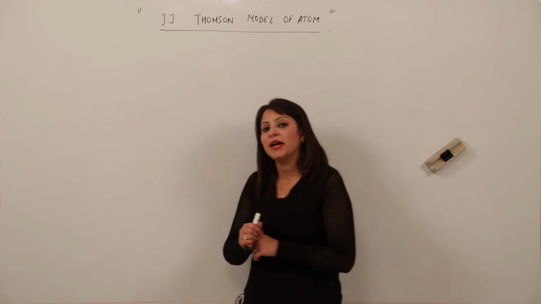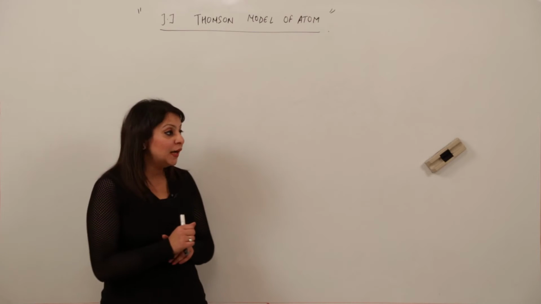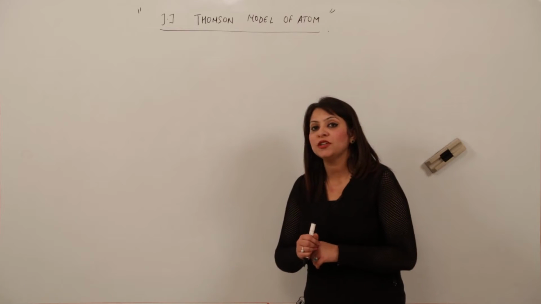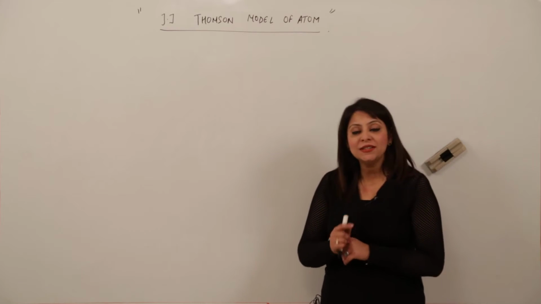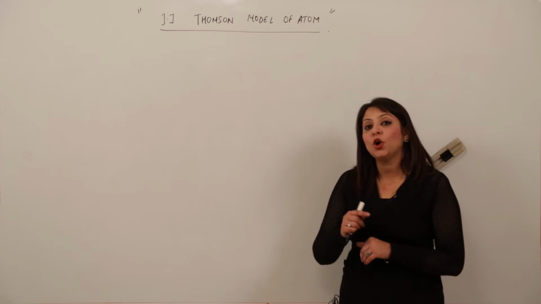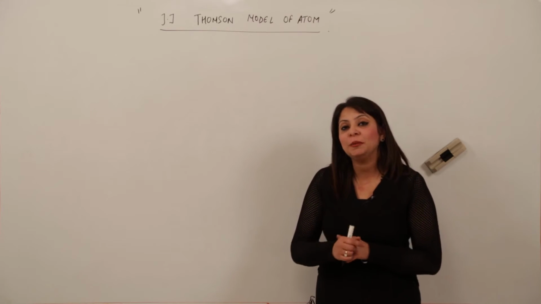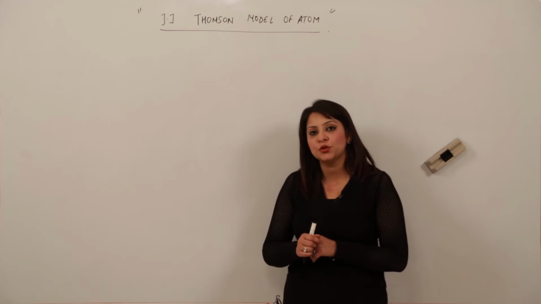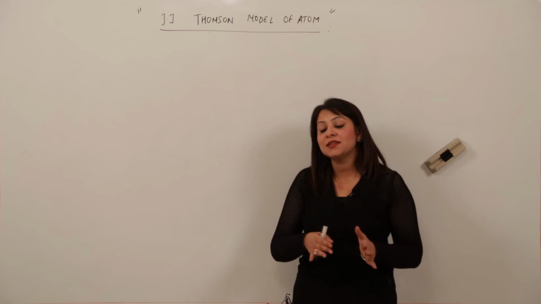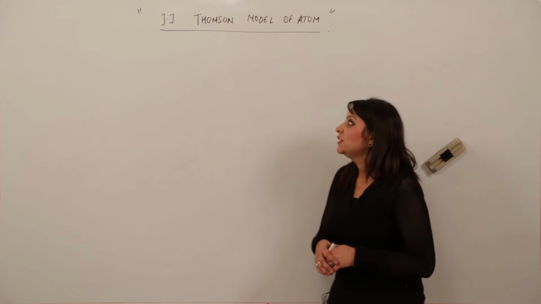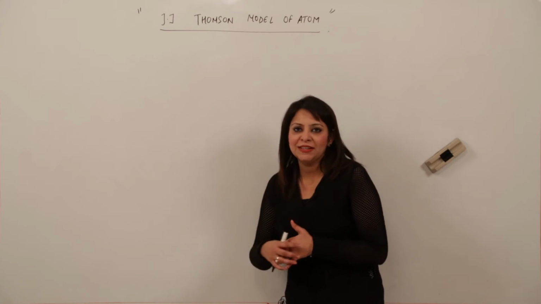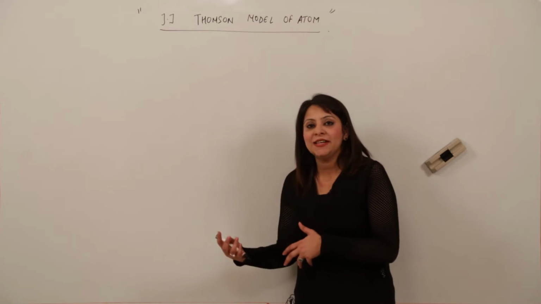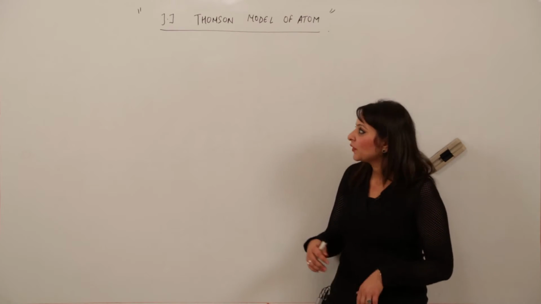So many scientists were trying to find out the structure of an atom, but the first volunteer was J.J. Thomson. So keep in mind that J.J. Thomson was such a volunteer that he made the first attempt to discover the structure of atom, and also the first attempt to discover the subatomic particle, that is electron. As I told you before, the subatomic particles electron, proton, neutrons were discovered, but the first discovery was done by J.J. Thomson. He somehow failed to explain the structure, but still he made the first attempt. So let's see how he made the attempt and what was the reason that his model failed.